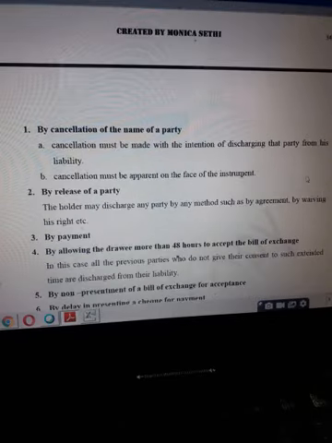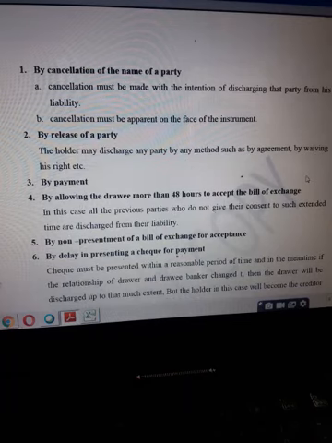Now, multiple modes under this category are by cancellation of the name of a party. If the name of any one of the parties is cancelled intentionally and this cancellation is apparent on the face of the instrument, in that case we can say that that party is discharged from the liability under that instrument.